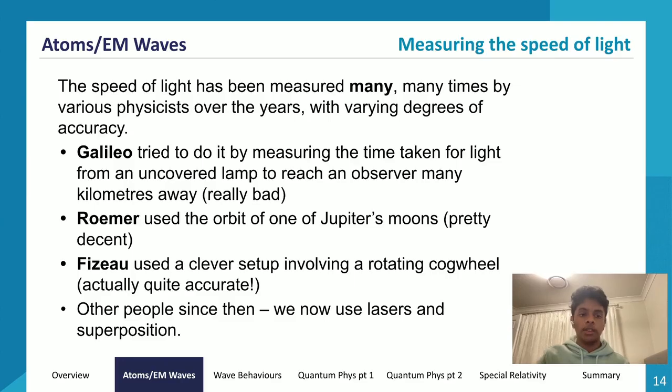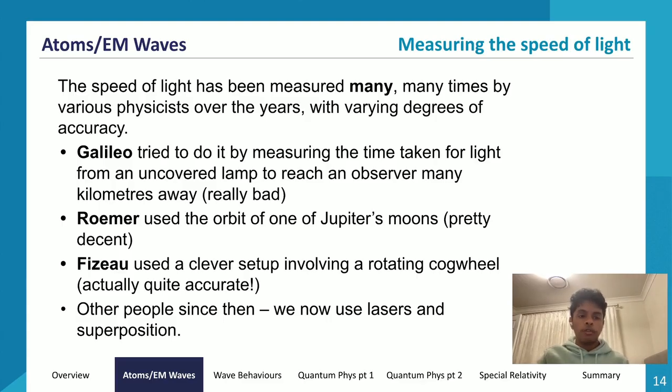And what Galileo did was he uncovered his lamp, and he waited until B could see the light from his lamp, right? And when B saw the light from Galileo's lamp, B would uncover his lamp as well. And Galileo would calculate the time taken for the light from B's lamp to enter his eye. So basically, Galileo would start the timer as he uncovered his lamp, wait for the light to reach B, then B would uncover his lamp, and then Galileo would wait for the light from B's lamp to enter his eyes, and then he would turn off the timer.